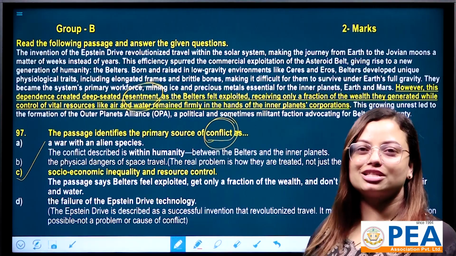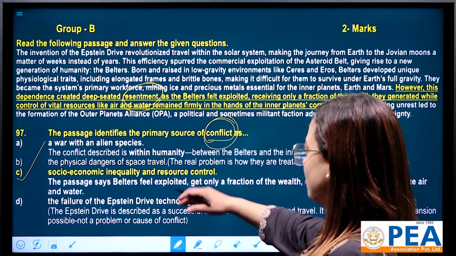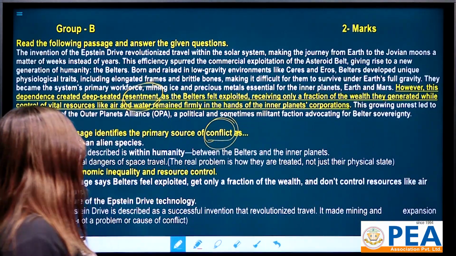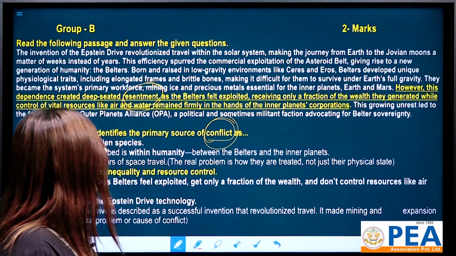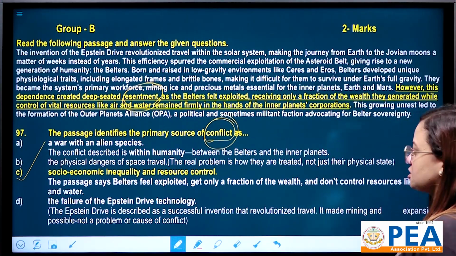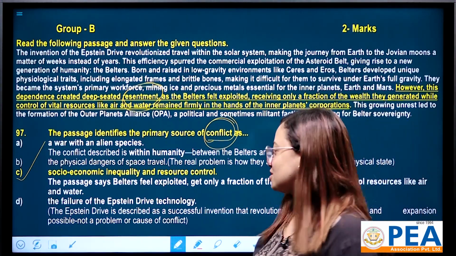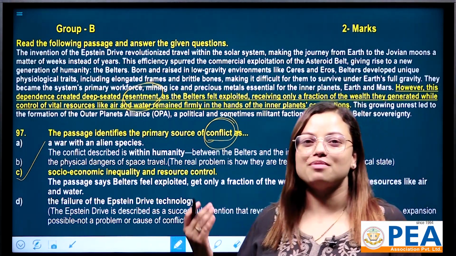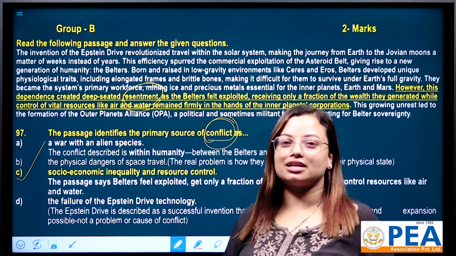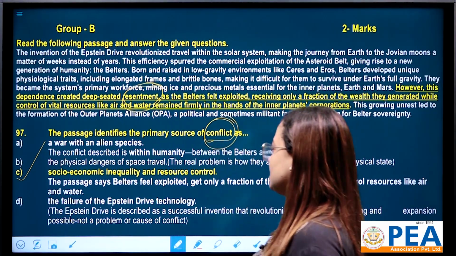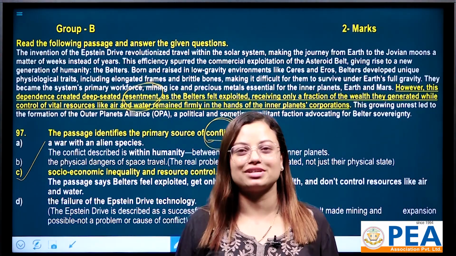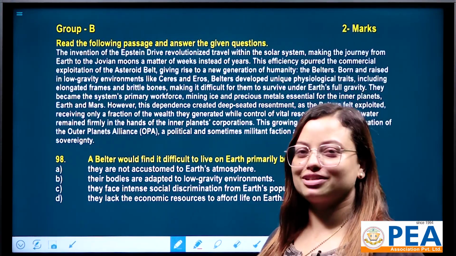And why is number D wrong? Let's find out. The failure of the Epstein drive technology. Actually, the Epstein drive is described as a successful invention that revolutionized travel. It made mining and expansion possible. That's why it's not the primary cause of conflict. Because of this information, you can say socioeconomic inequality and resource control is the primary source of conflict according to the passage. Let's go to question number 98.